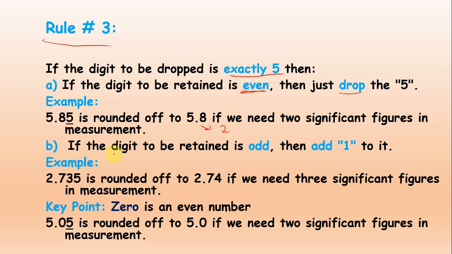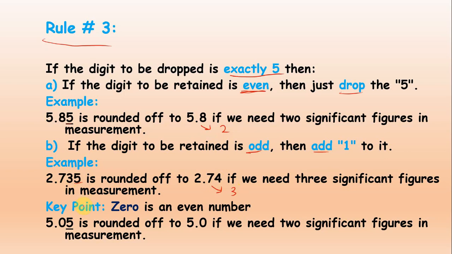B part is that if the digit to be retained is odd, then add 1 to that number. Now look here, the last number is 5, and before the 5 is an odd number, that is 3. Then we have to remove the 5 and add 1 to the 3, that will be 4. So it will be rounded off as 2.74. Initially it was 3, now it becomes 4. It will have 3 significant figures.